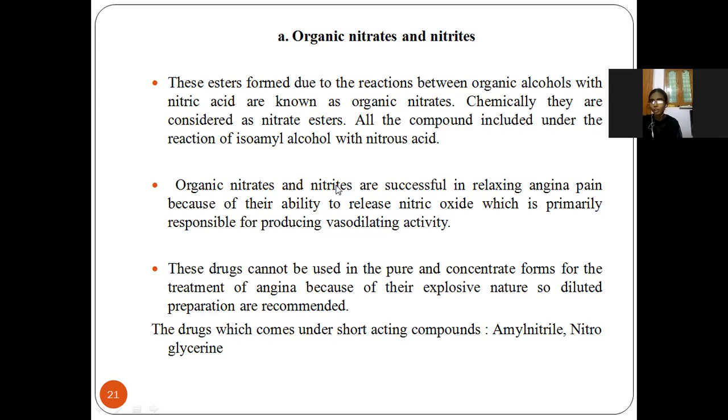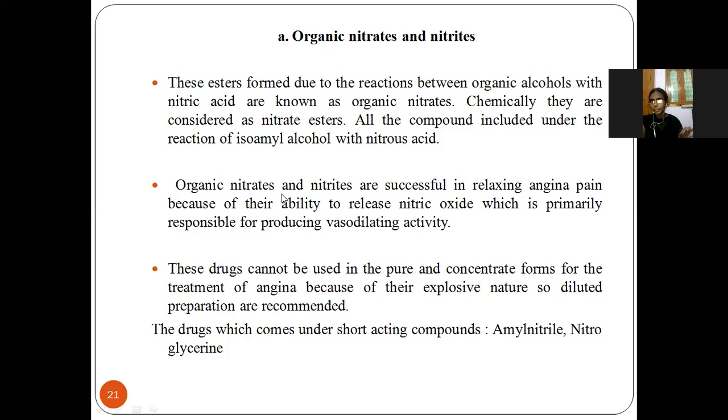In this, esters are formed by the reaction between organic alcohols and nitric acid. The reaction between the alcohols and the nitric acid gives organic esters, so chemically they are considered nitrate esters. All the compounds include the reaction of isoamyl alcohol with nitrous acid.